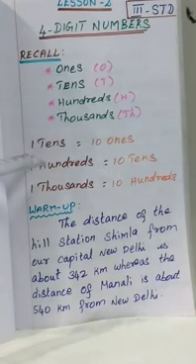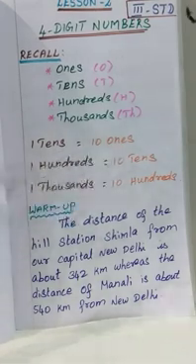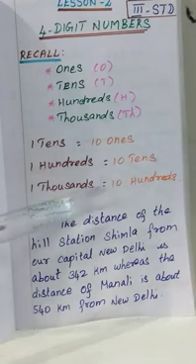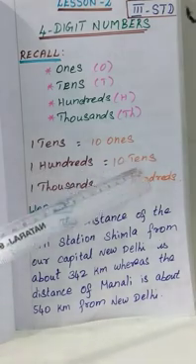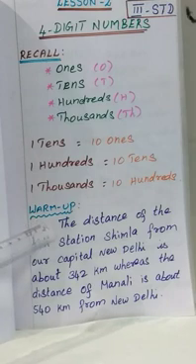Then what are the things we learned? 1 ten equals 10 ones, 1 hundred equals 10 tens, then 1000 equals 10 hundreds. These are the things we learned in the previous lesson. Okay, now we see the warm-up exercise in your book.